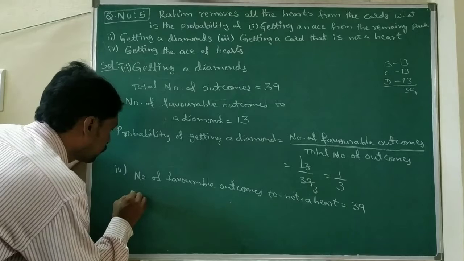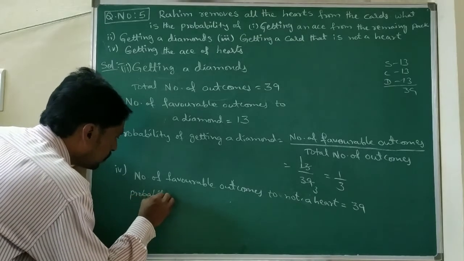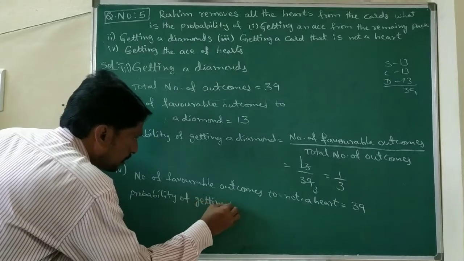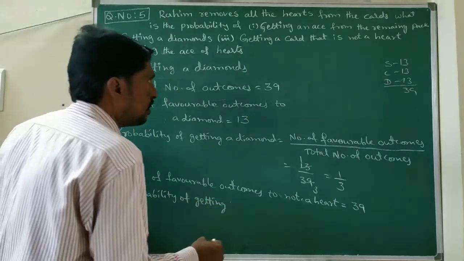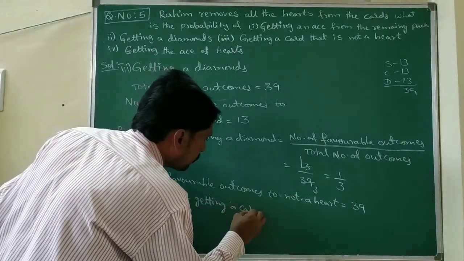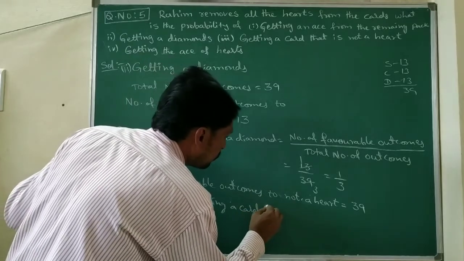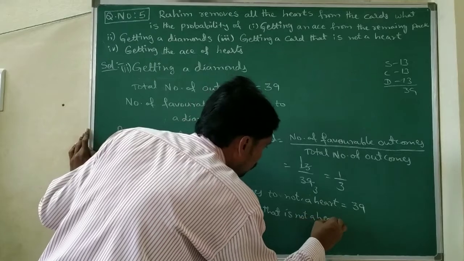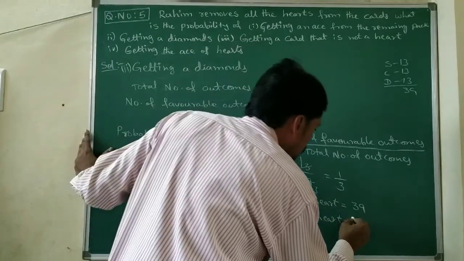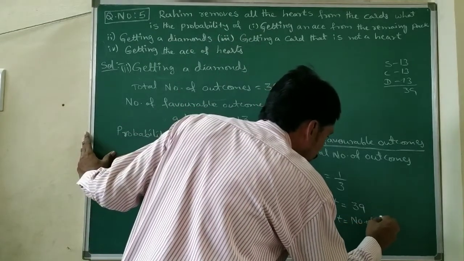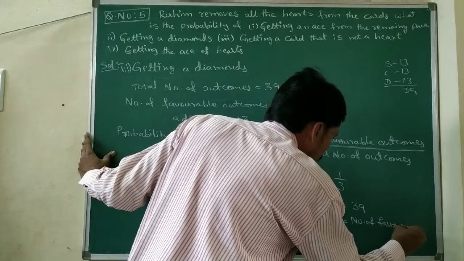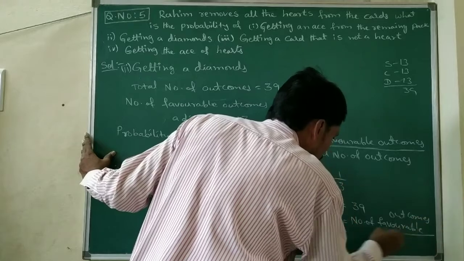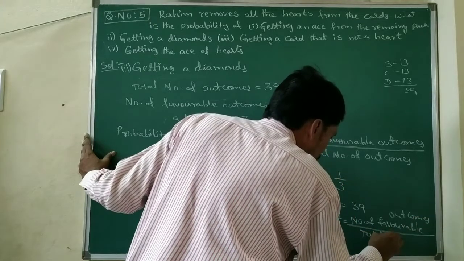So the probability of getting a card that is not a heart equals number of favorable outcomes by total number of outcomes.